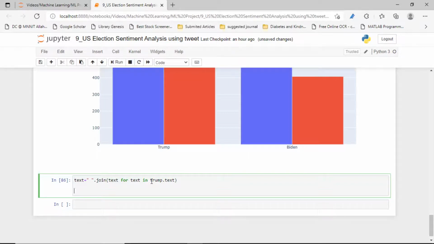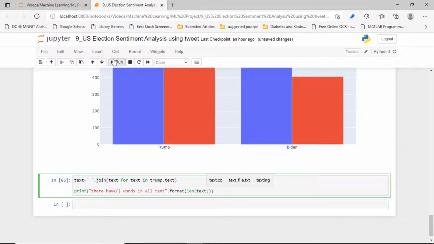Let's check the length of the text data.